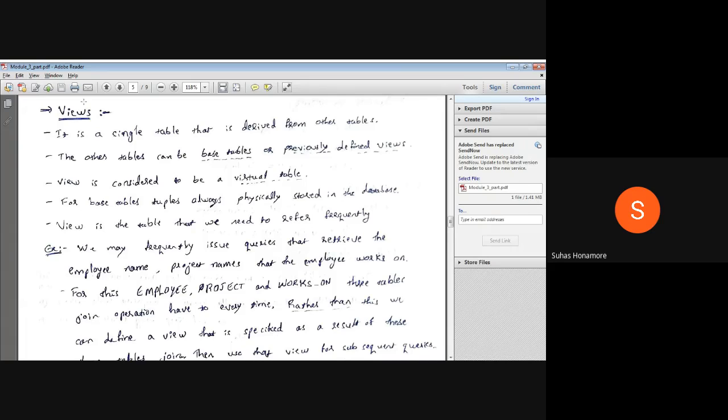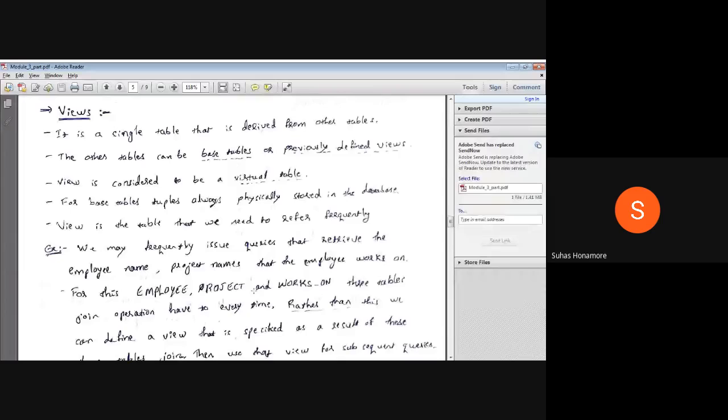So what is a view? Suppose I have a query that I am using frequently. For example, here we are taking the number of employees who work on a particular project, and which project they are working on. This query I require frequently. So what will happen is, suppose I am running that one.